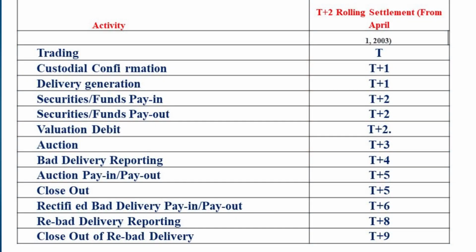The settlement cycles for the CM segments are presented in the following areas. We can see the settlement cycle in the cash market segment. The activity is T+2 rolling settlement. From April 1st, 2003, the trades need to undergo custodial confirmation. It may take T+1 day.